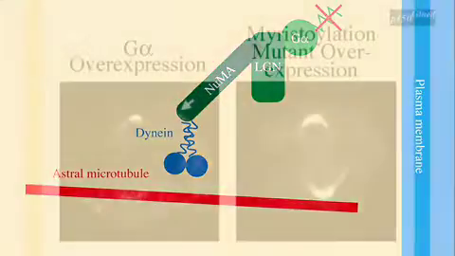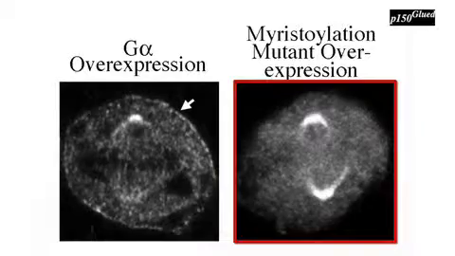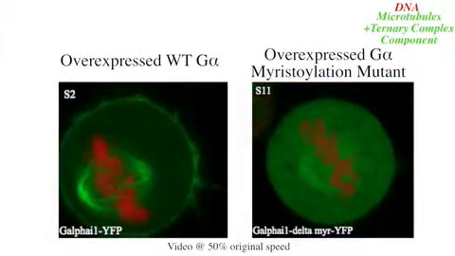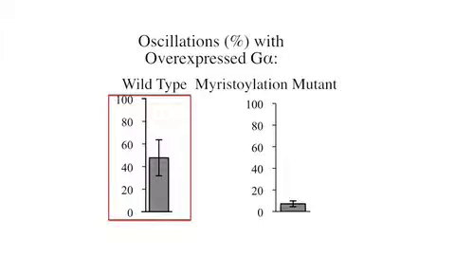And as a result, we trap dynein not at the cell membrane, but elsewhere in the cell. And in this case, we see that oscillations are abolished and basically the spindle is still, showing that dynein in this context really needs to be at the cell membrane for it to have an impact.